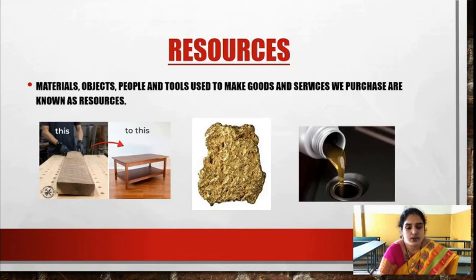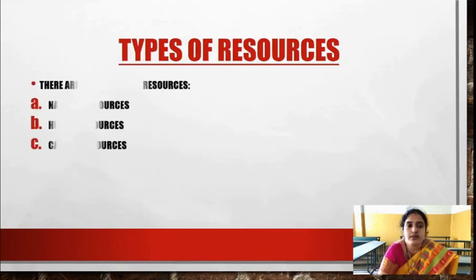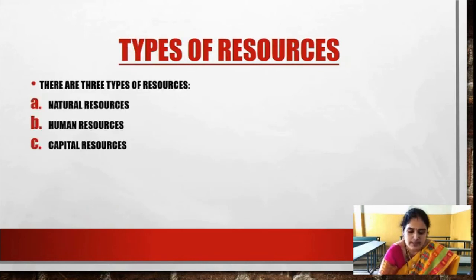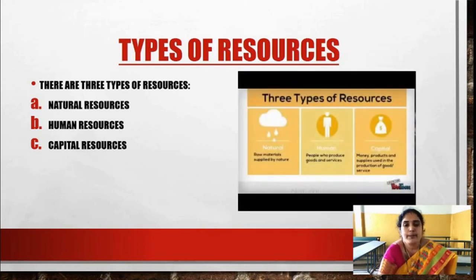Now we have different types of resources. What are the types of resources? Natural resources, human resources and capital resources. We will learn these three types of resources in detail. What are they? Natural, human and capital. Raw materials supplied by nature are called natural resources. People who produce goods and services are called human resources. Money, products and supplies used in the production of goods and services are called capital resources. So here we can see three types: nature, human and capital.